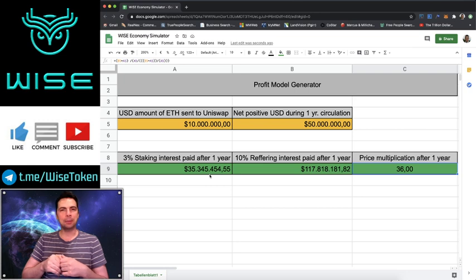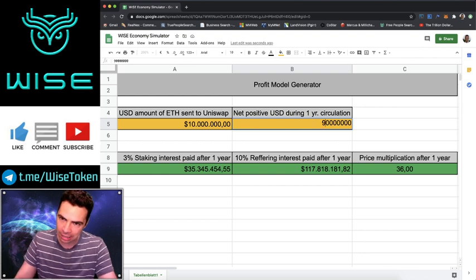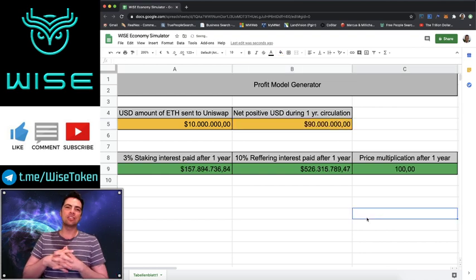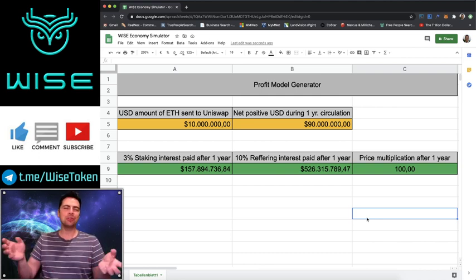And after that happens, let's just say we get covered by a couple big news outlets, because now all of a sudden we have a market cap of $10 million times 36, which is absolutely crazy. So now we get covered by a news outlet and we get a lot more people. And so let's say $90 million come in that first year, which is absolutely plausible.